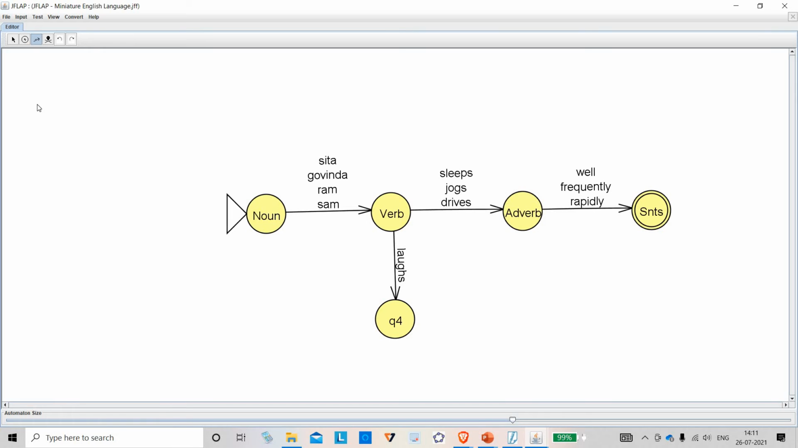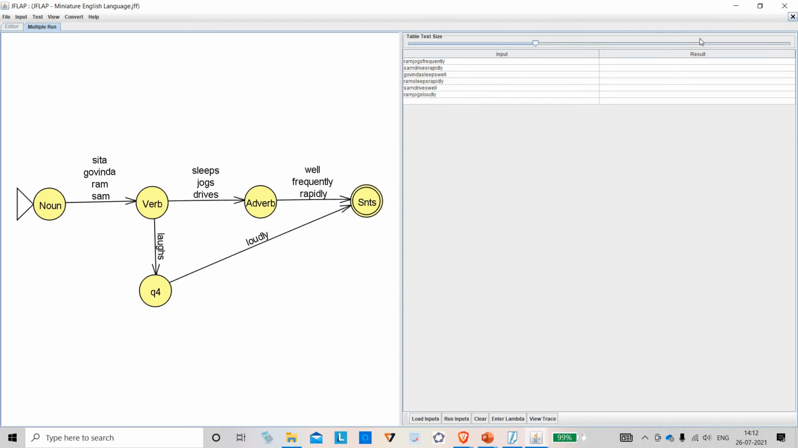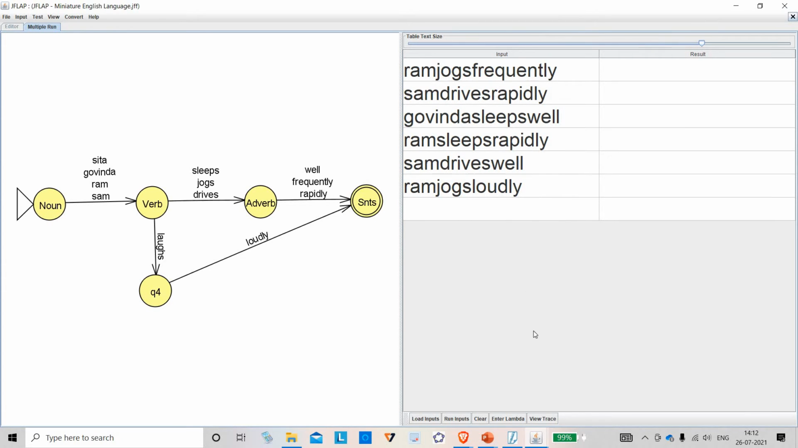Laughs. And I will introduce one more state here. I don't want this. I'll delete this. Laughs. This is a separate route. Loudly. L-O-U-D-L-Y. Loudly. Okay. So what happens? This loudly will follow laughs only. Now let us try the same input. See, Ram jogs loudly. Let us see whether it is accepted. Rejected. You will see Ram jogs loudly is rejected.